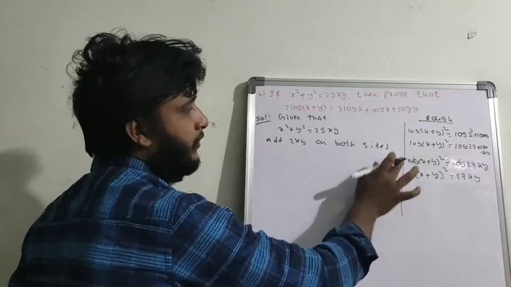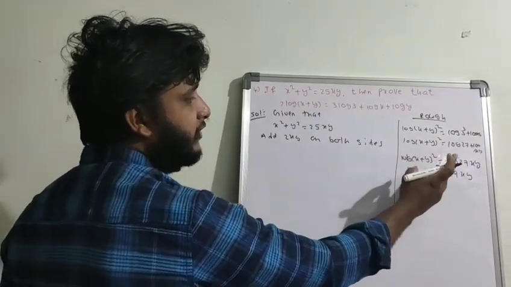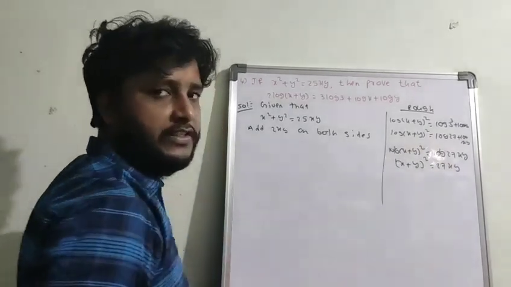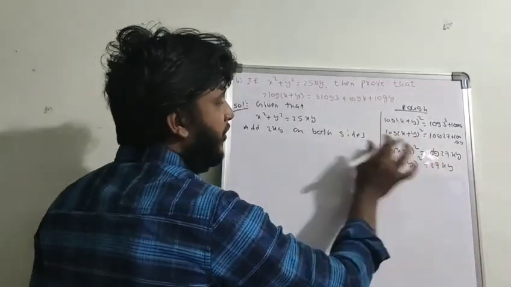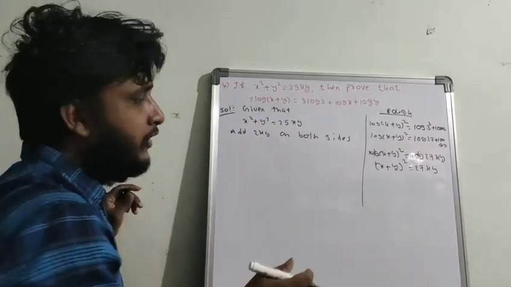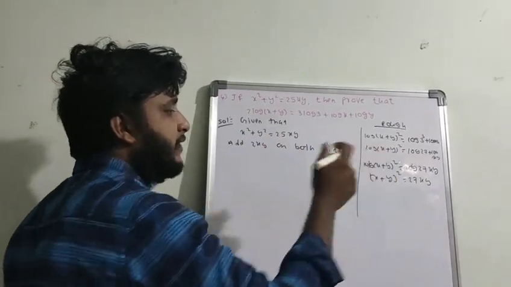I will explain one more time. I am simplifying, converting it to a single logarithm. If you make it a single logarithm, you will get (x plus y) whole square equals 27xy. So how does 25 become 27? You have to add 2xy on both sides. Then only x square plus y square will become (x plus y) whole square.